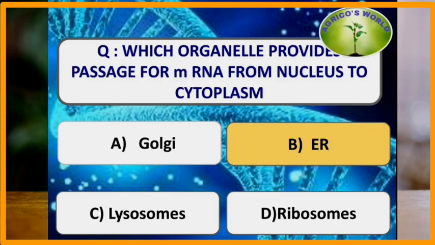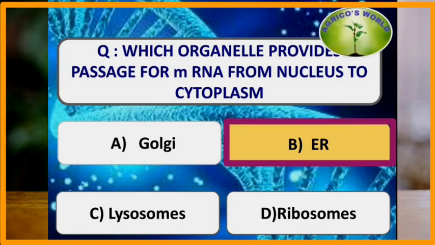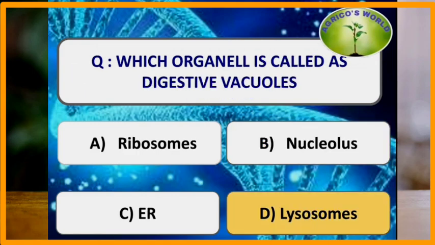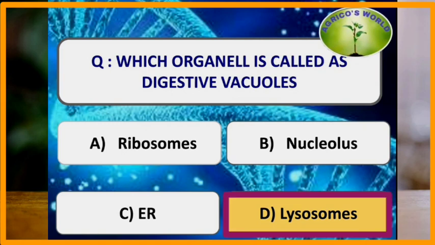Which organelle provides the passage of mRNA from nucleus to cytoplasm? Endoplasmic reticulum is the organelle which helps in the movement of mRNA from nucleus to the cytoplasm. Which organelle is known as digestive vacuole? The lysosomes are known as the digestive vacuoles because they have the hydrolytic enzymes and they clean the debris. They contain the acid phosphatases, acid ribonucleases, acid deoxyribonuclease which clean the debris.